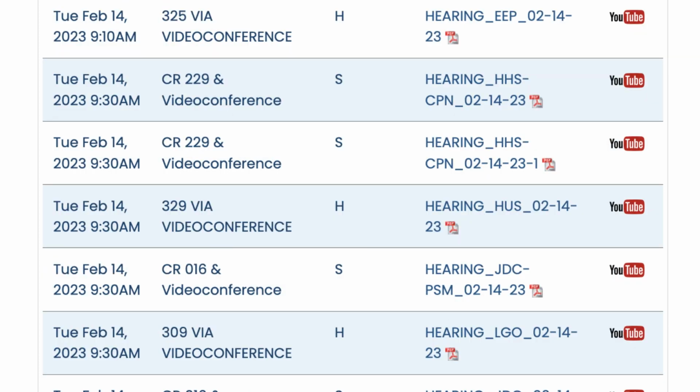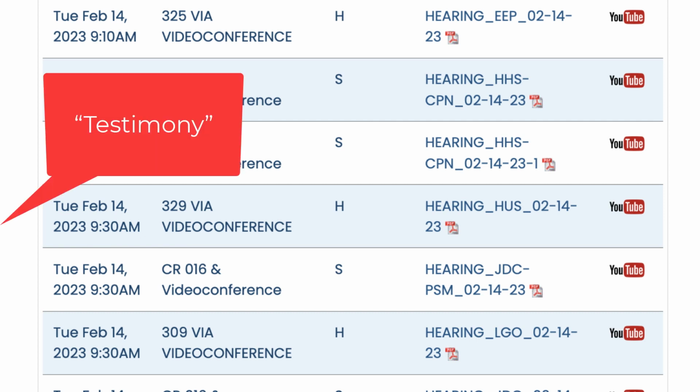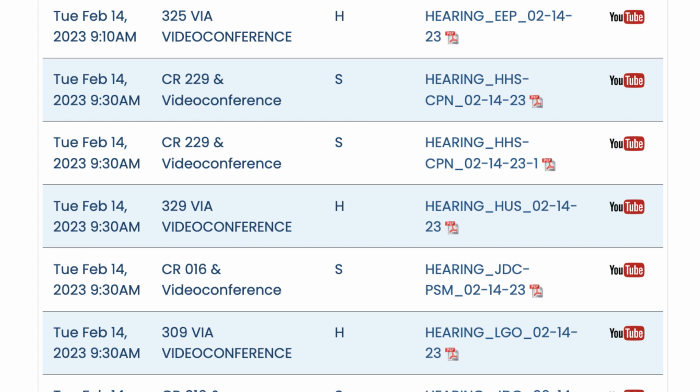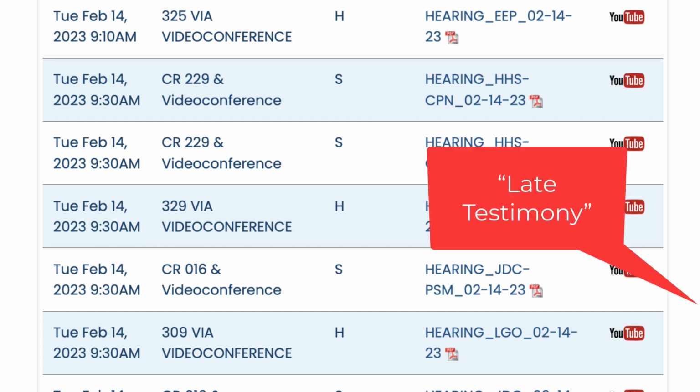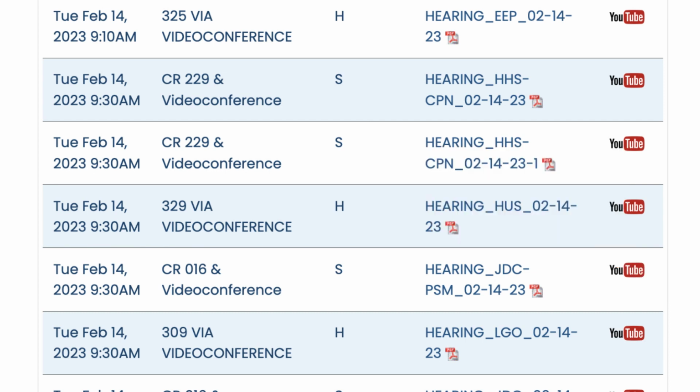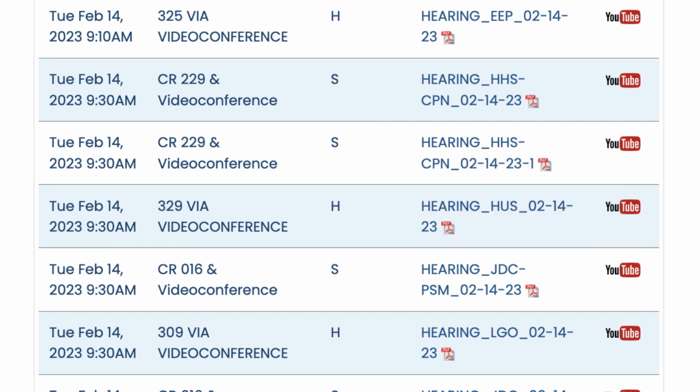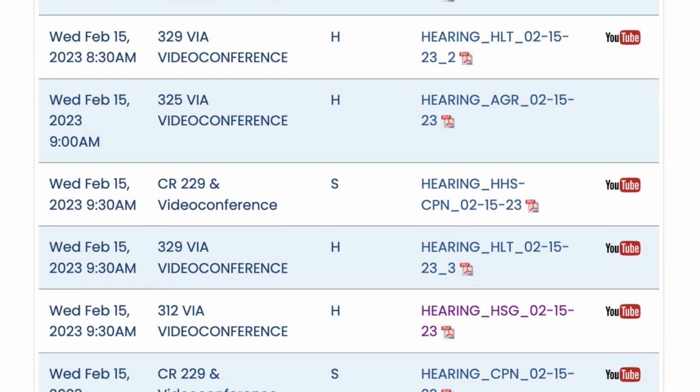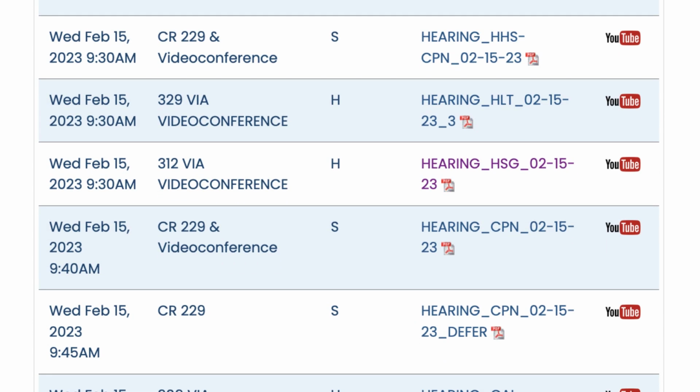The legislature has 2 packets of testimony that are submitted with a bill. Any testimony received before the 24-hour prior to the hearing deadline will go into the regular testimony. Any testimony received 24 hours or closer to the time of the hearing goes into a specially marked file that's stamped late, and legislators don't usually see this before the hearing. So while you can go on the record by submitting late testimony, it doesn't really help if the legislators aren't going to see this before they make their decision.